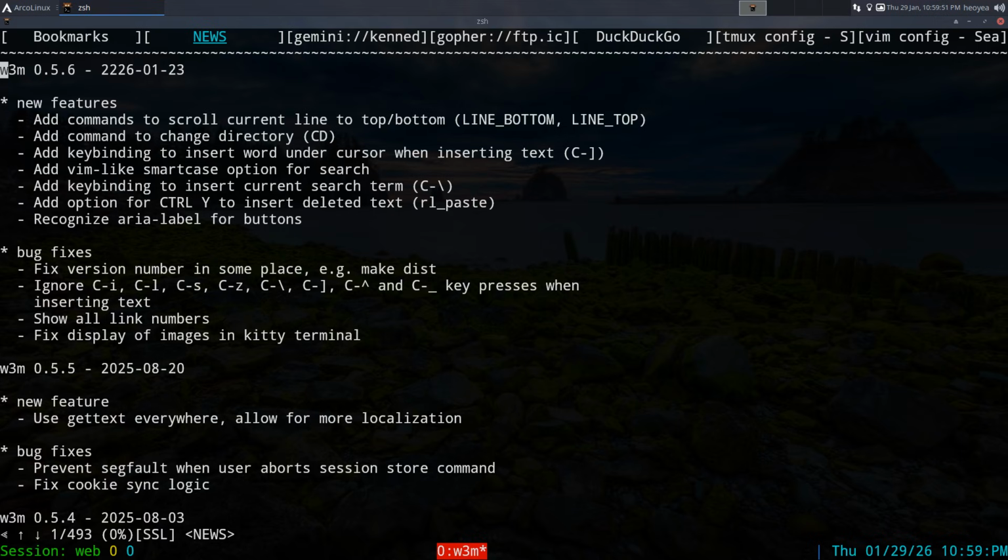So that's it for this one. If you want to use W3M, go check it out.